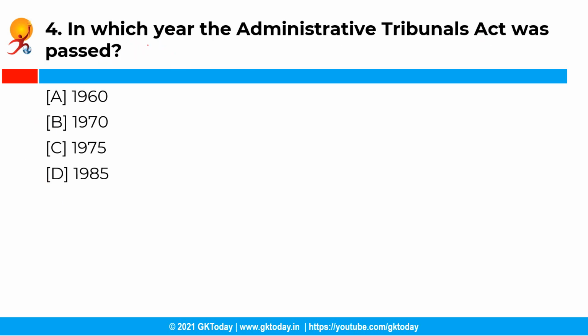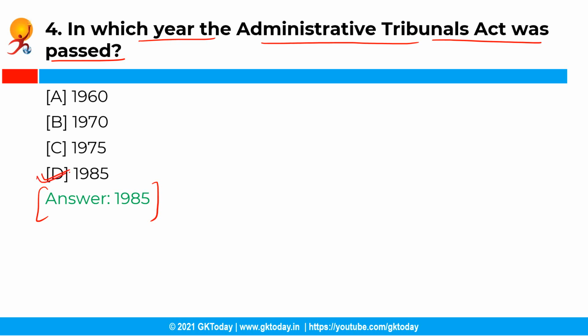Now the next question is, in which year was the Administrative Tribunals Act passed? So you have the following options and the correct answer is option D, that is 1985. So the Administrative Tribunals Act that was passed in the year 1985 by the Indian Parliament authorizes the central government of India to establish one central administrative tribunal and state administrative tribunals.